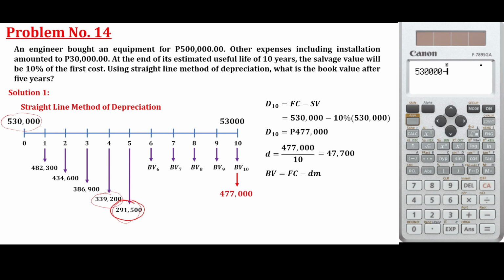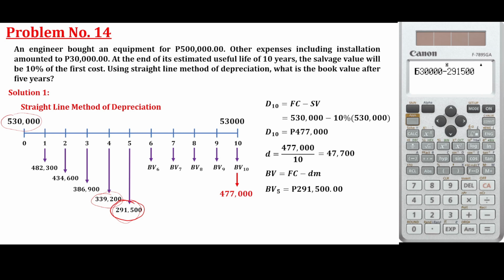So, this is the total depreciation, yung binaba ng presyo. I mean, yung total na nabawas, yung nawala doon sa presyo. Okay, 238. So, answer, book value. Okay, 291,500.